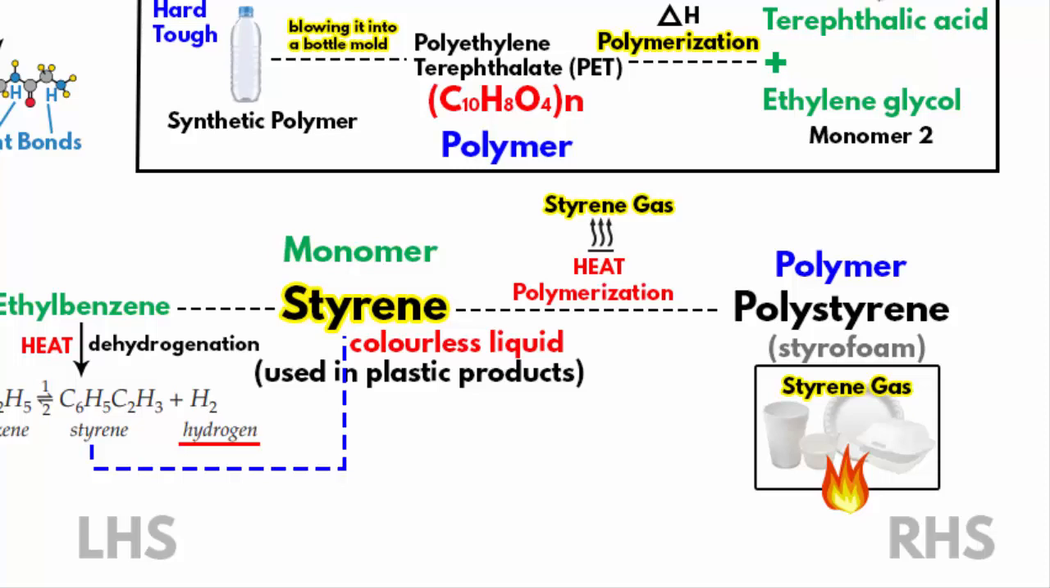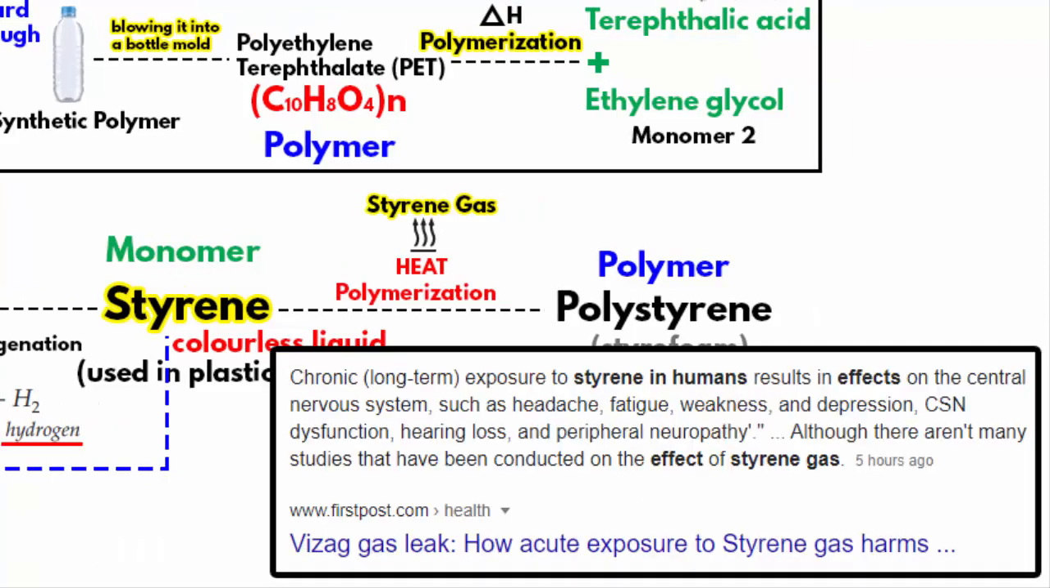It is this gas which has unfortunately leaked. The harmful effects of styrene gas include severe irritation to eyes and mucous membranes, as well as gastrointestinal effects. Chronic exposure to styrene leads to effects on the central nervous system, such as headache, fatigue, weakness, and depression. Then it also leads to central nervous system dysfunction, hearing loss, and peripheral neuropathy.